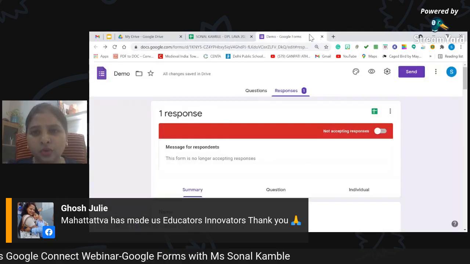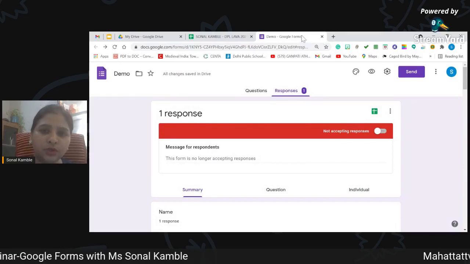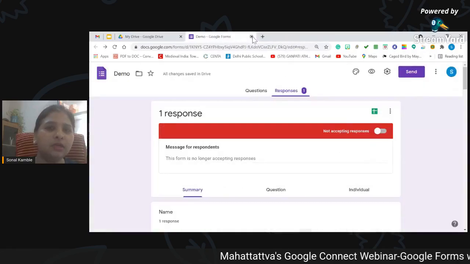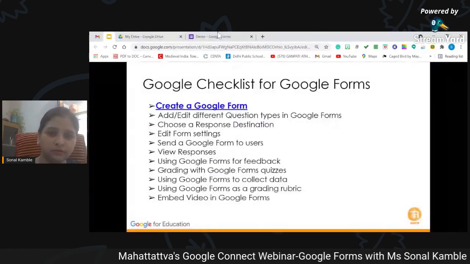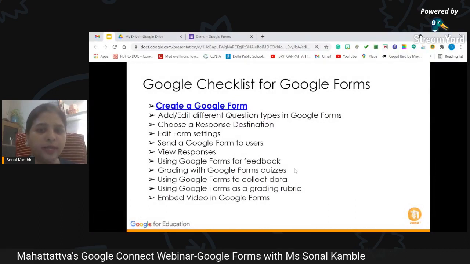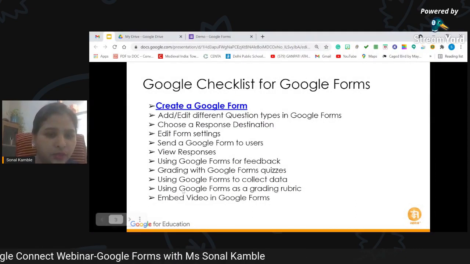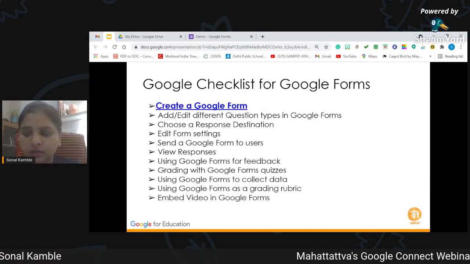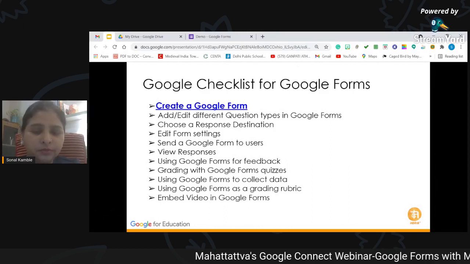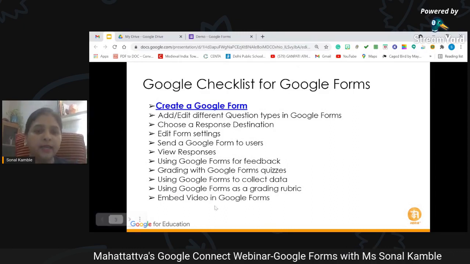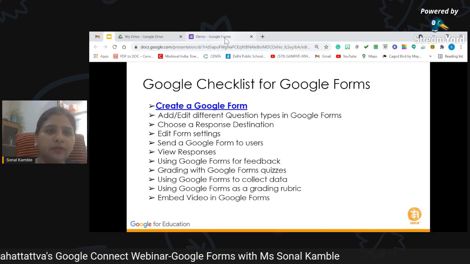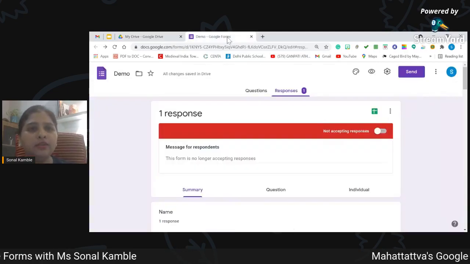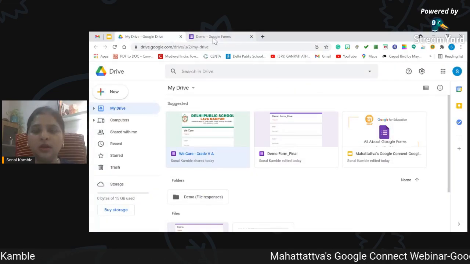I have explained to you how to collect the data on a worksheet, how to change the destination, and then I also covered how to link the forms, and then how to make them into quizzes, and then using Google Forms as a grading rubric. This was already done using the multiple checkbox, checkbox grid, and embed in Google Forms. So here I have covered almost whatever I have learned during this one year. And if anyone has any query or doubt, please feel free.